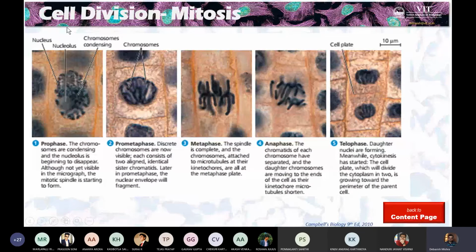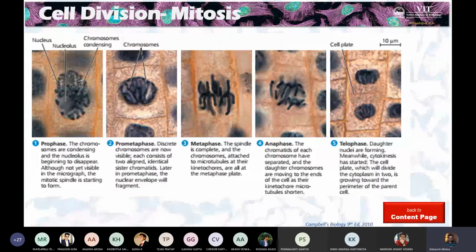And in case of eukaryotic cell division, that is mitosis, we just noticed that there are multiple levels of changes in the chromosome itself, and that tells us the multiple phases of it.